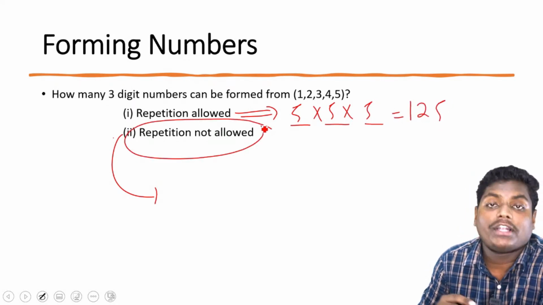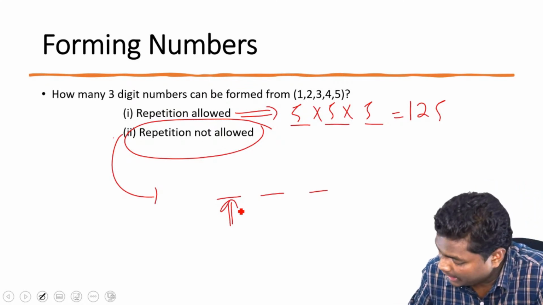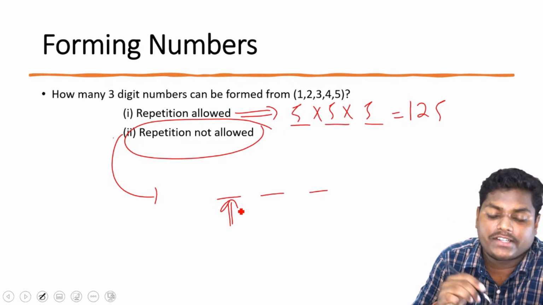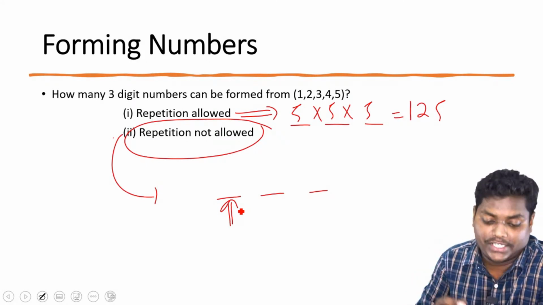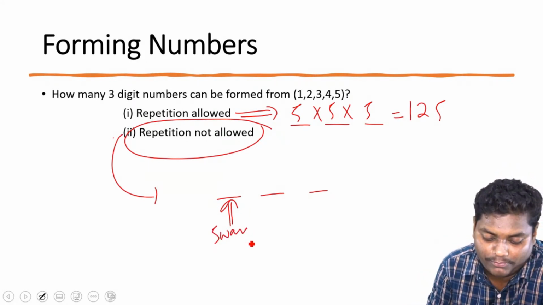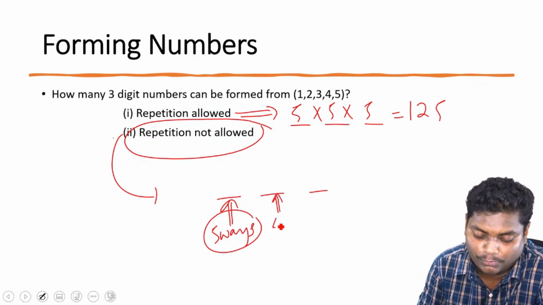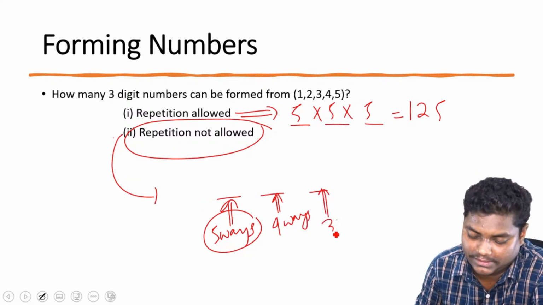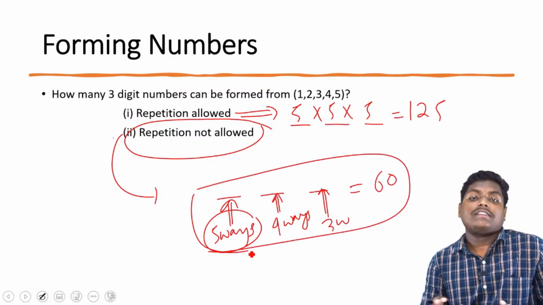If repetition is not allowed, there is some condition, the one we discussed earlier. Yes, Pallavi, you rightly pointed out, I just reversed it. When repetition is not allowed, we will have some restriction. So here we can fill in with 5 ways. Since one number is used, we cannot fill this with 5, so we'll fill it with 4 ways. And here we'll fill with 3 ways. So basically we'll get 60 here, and 125 for the other case. I'm sure this clears everything.